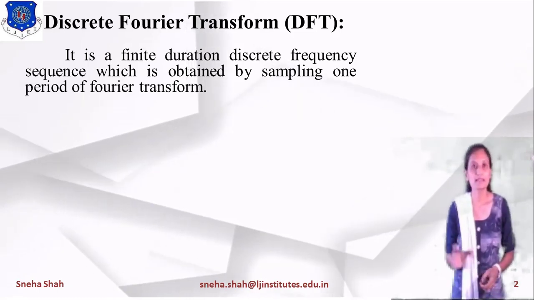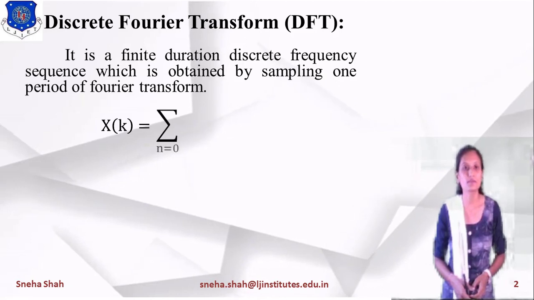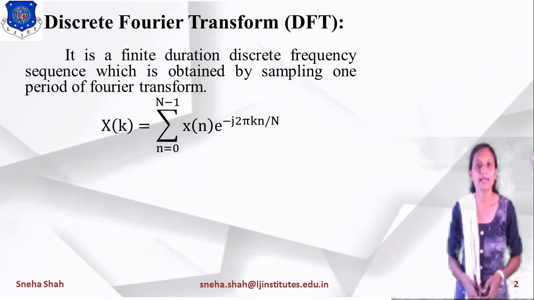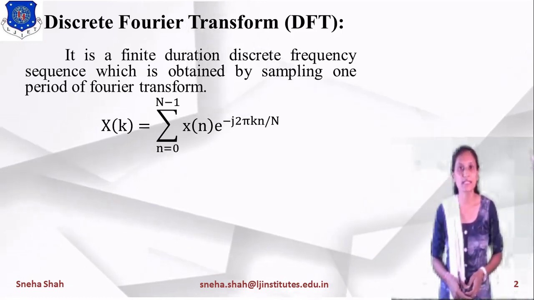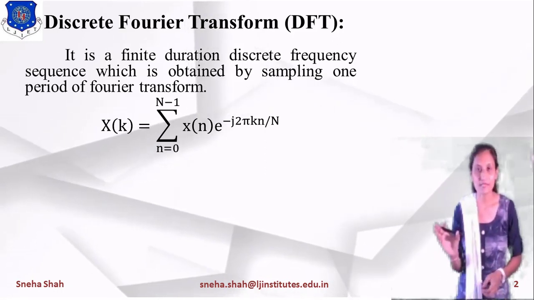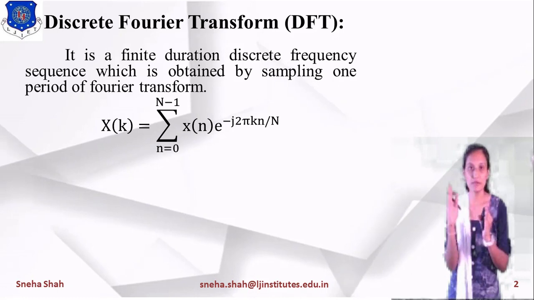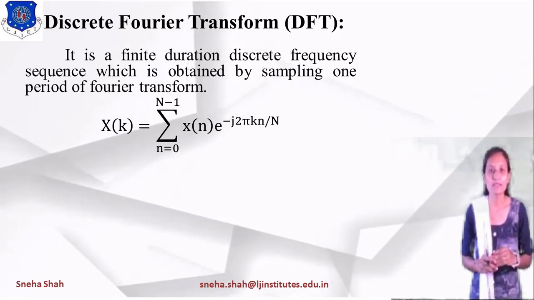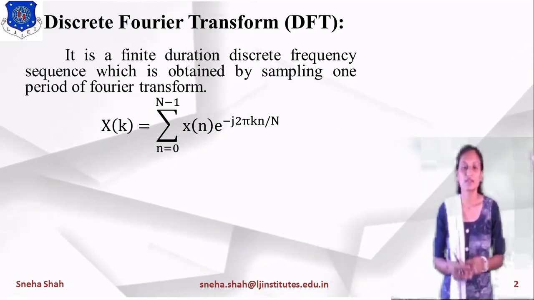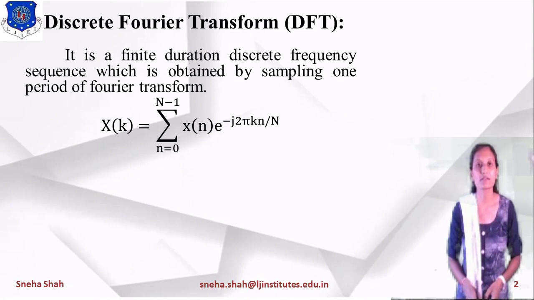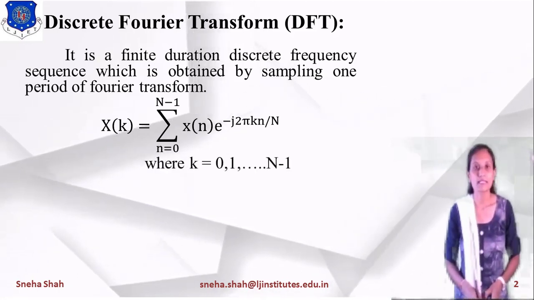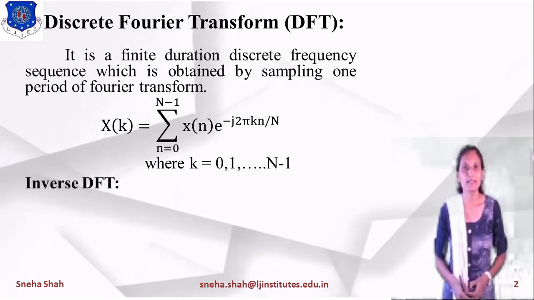So if we are taking this one period of Fourier transform, then the equation will be X of k equals summation n equals 0 to N minus 1 x of n into e raised to minus j 2 pi kn by capital N. In this we have taken N samples, so the range will be from 0 to N minus 1. And as the equation is in the form of k, the output will be in the form of X of k. So X is a function of k, instead of X being a function of omega, where the value of k ranges from 0, 1 up to N minus 1.